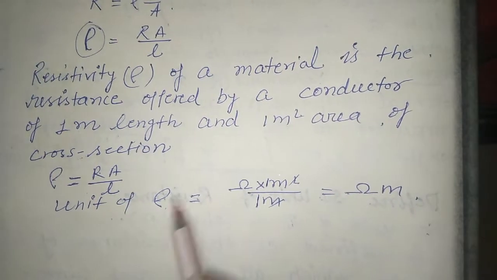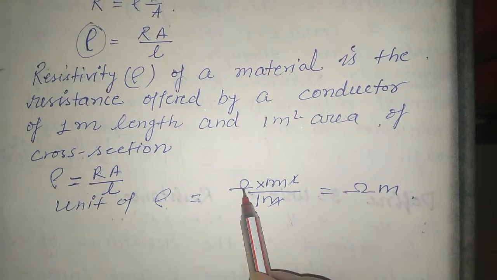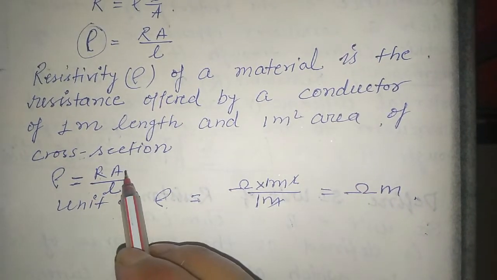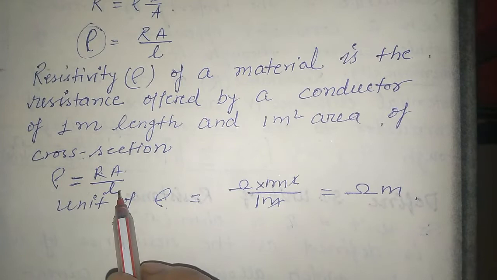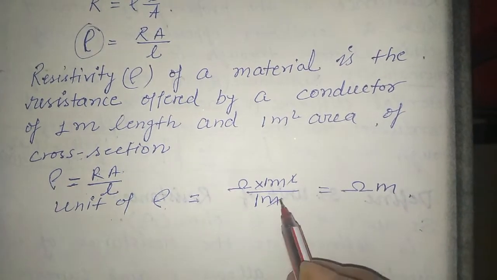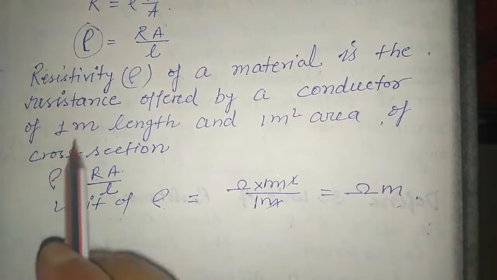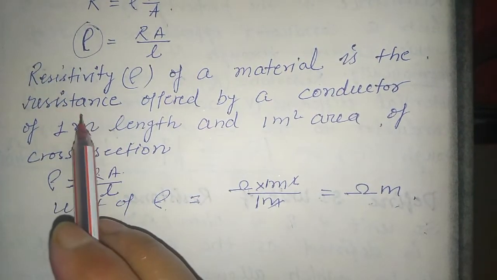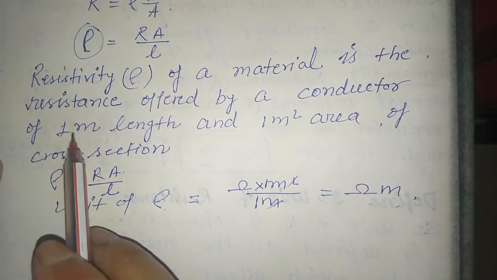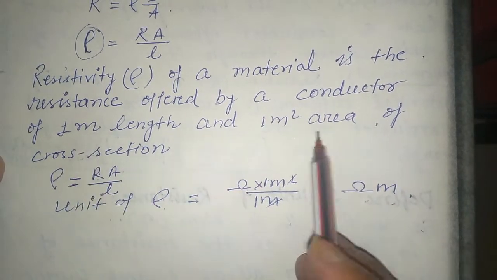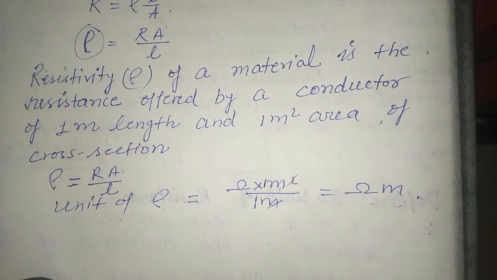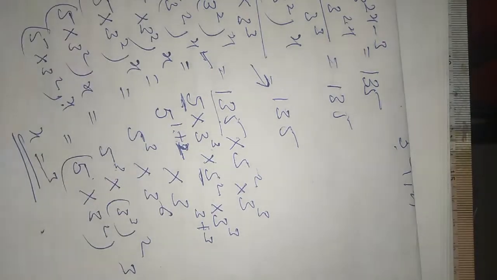So the unit of rho we can find: the unit of R is ohm, the unit of area is meter square and the unit of length is meter, standard units, so this can be cut. So we have here ohm meter. Resistivity is a resistance only, but in a certain condition, when the length of the conductor is 1 meter and the area is 1 meter square.